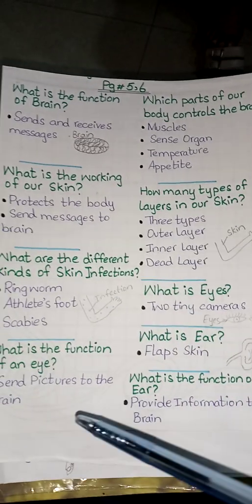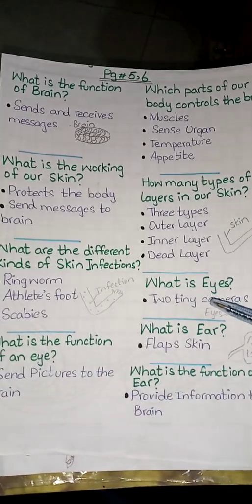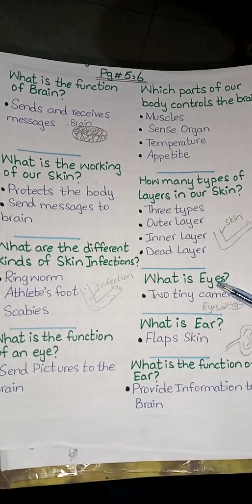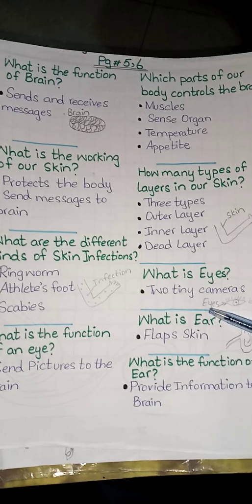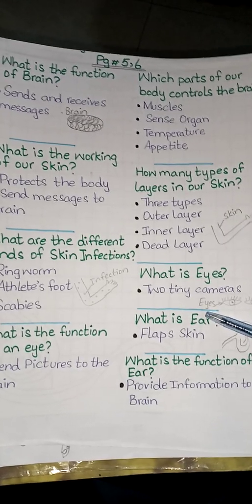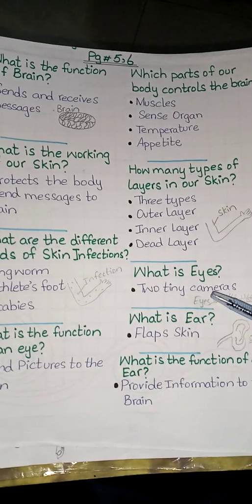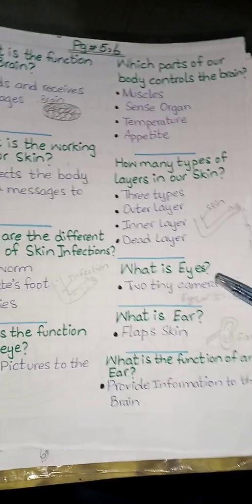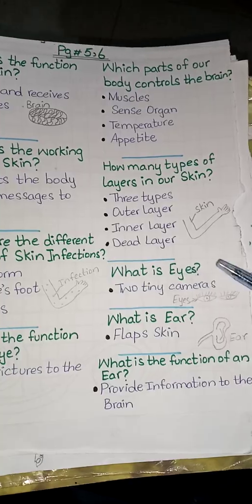The next topic is what is eyes. Eyes are 2 tiny cameras inside the head, and they send a steady stream of pictures back to the brain. What is eyes?